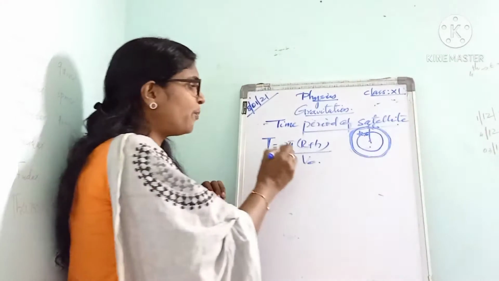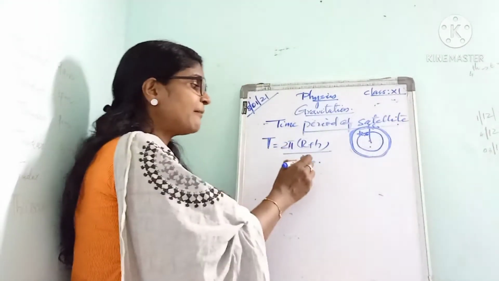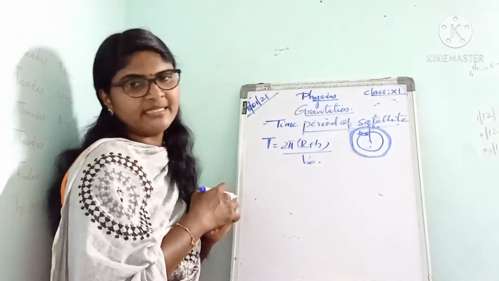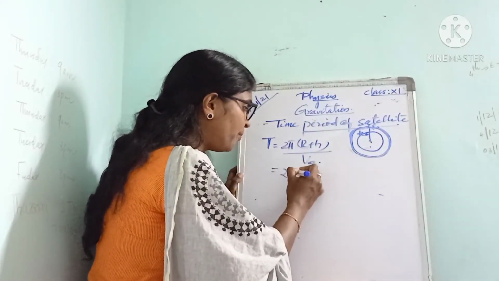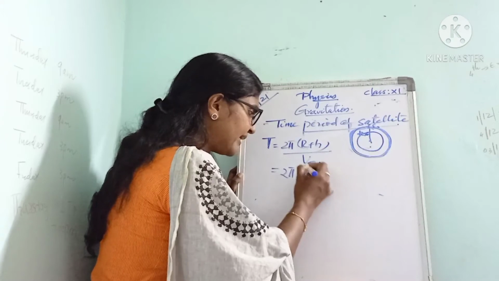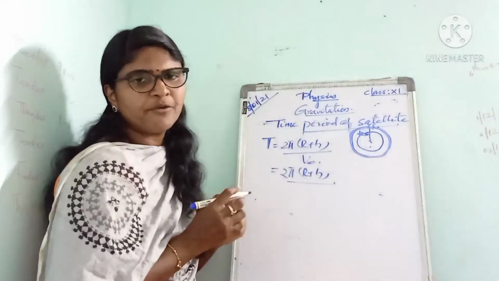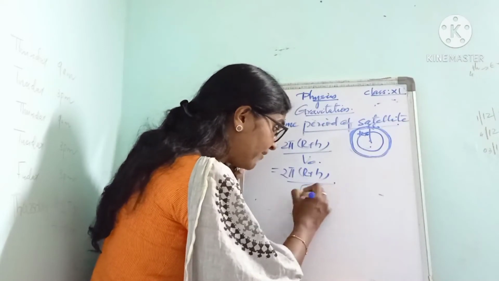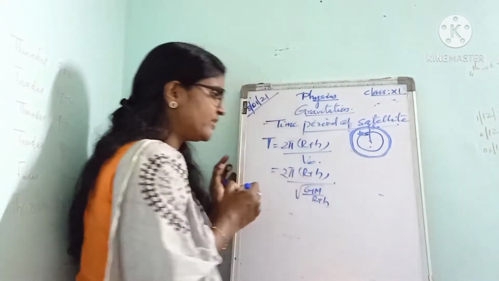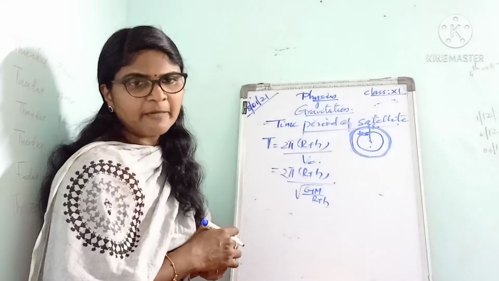Then we substitute for the orbital velocity, which is root of GM divided by (r plus h).